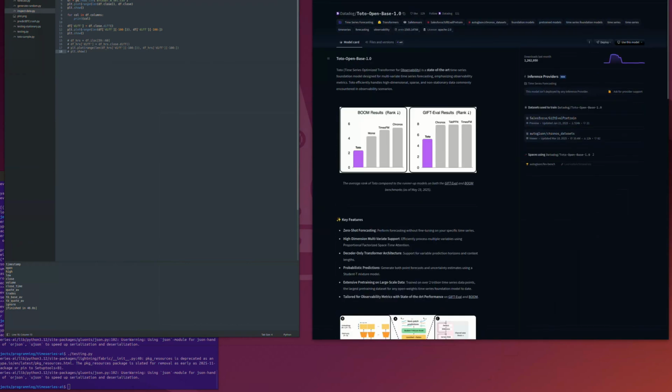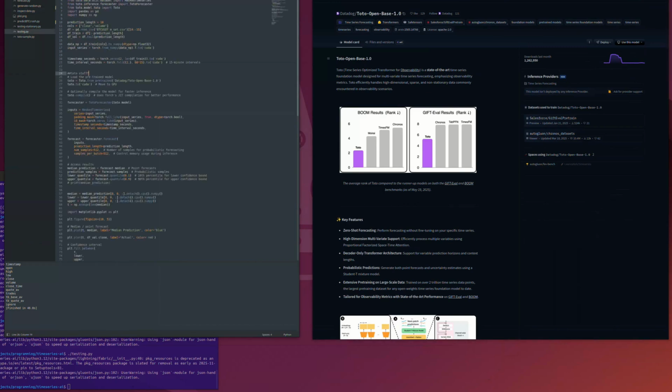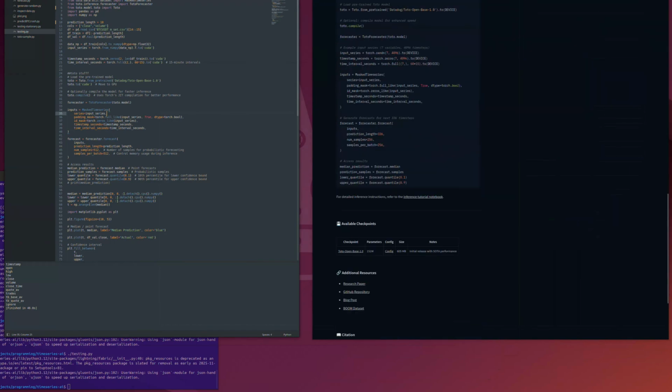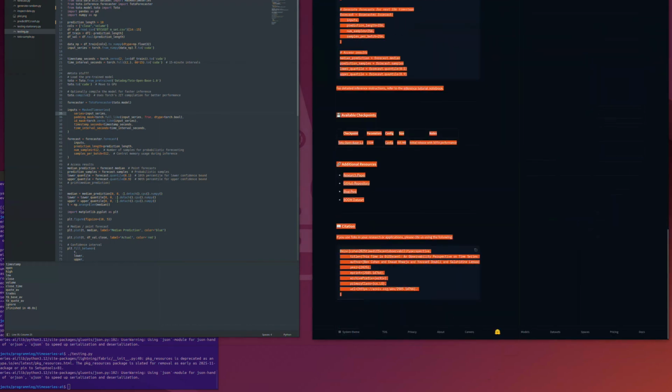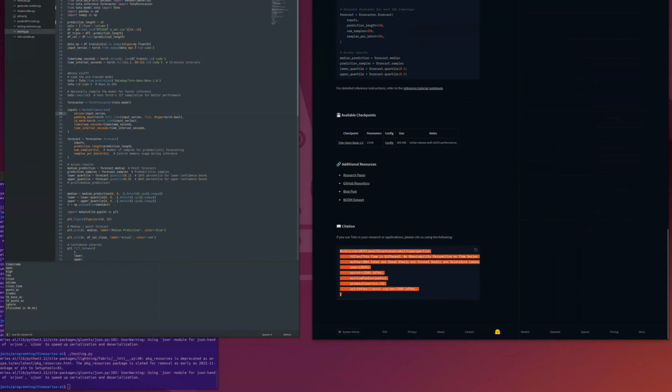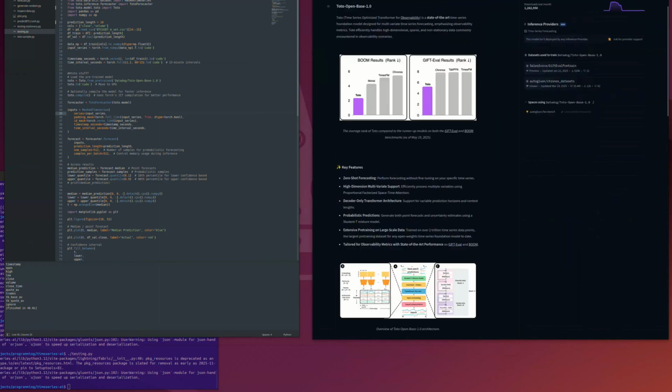Also, for attribution, I did not develop this model or the code that I'm running here, so a shout out to the Toto people, good job. This is their citation here, it's just up on screen. I'm not going to post it in the description or anything, but there you go. Okay,